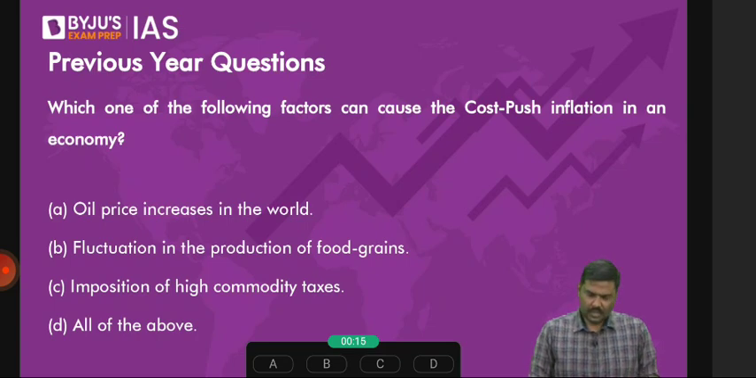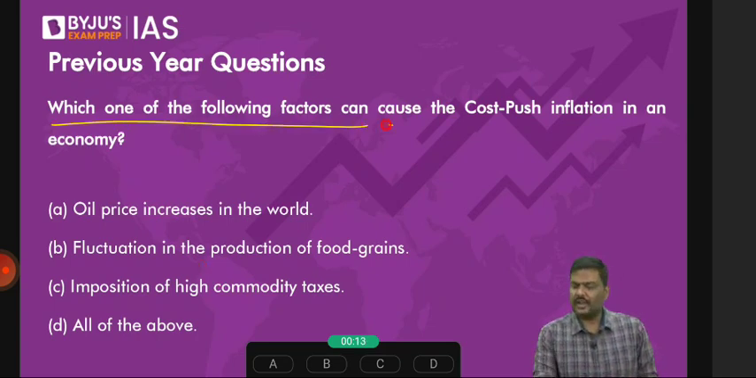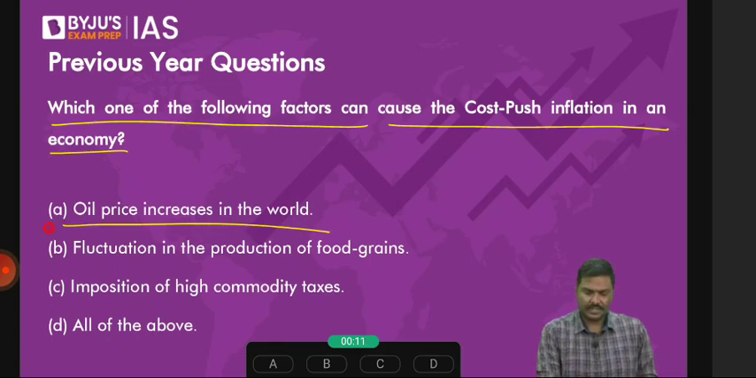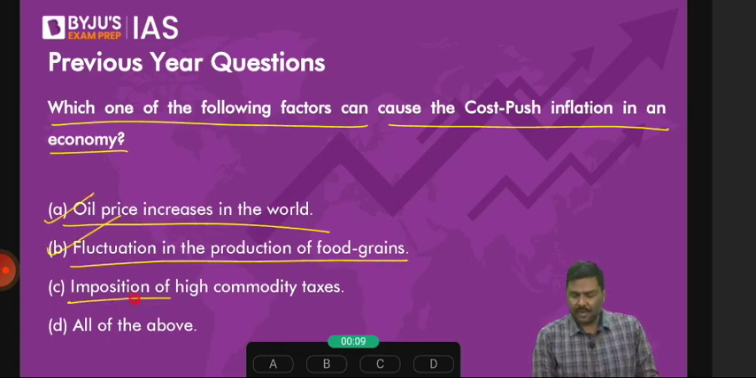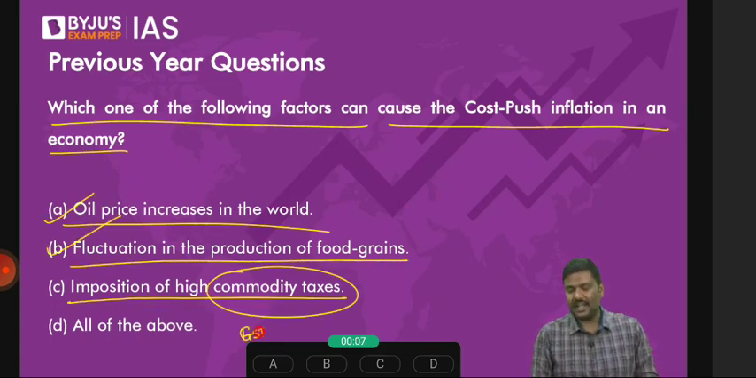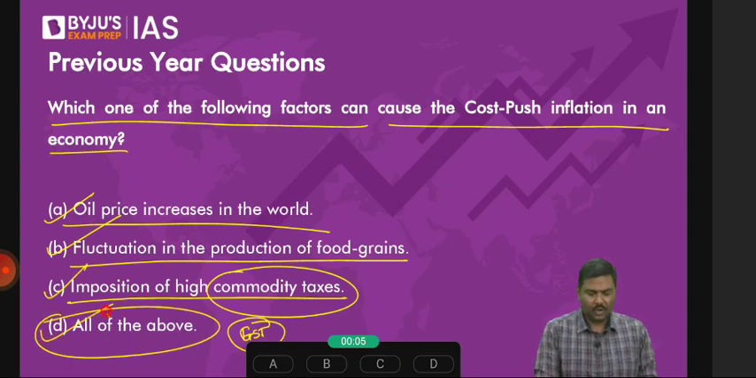Okay. 87% have answered correctly. Which of the following factors can cause cost push inflation in the economy? Oil price increases, yes. Fluctuation in the production of food grains, yes. Imposition of high commodity taxes, such as GST. Yesterday I discussed the idea of GST with you. So yes, right option is option D, all of the above. Okay. Now a descriptive question here.